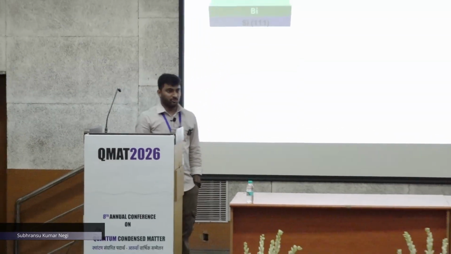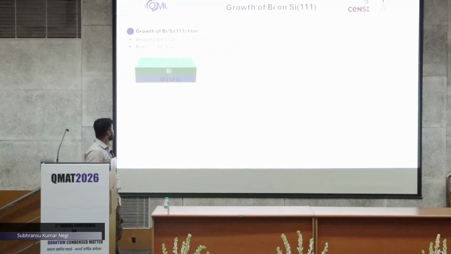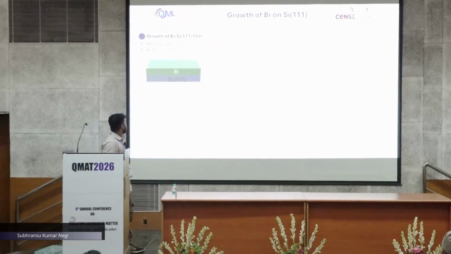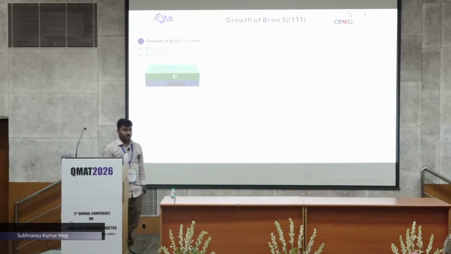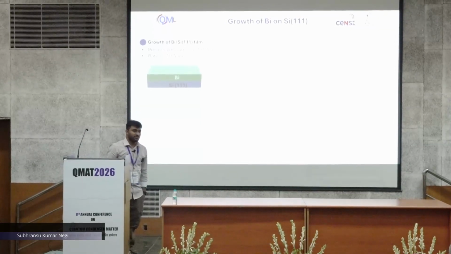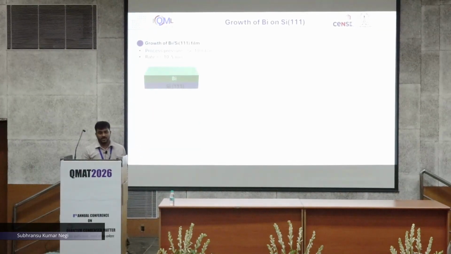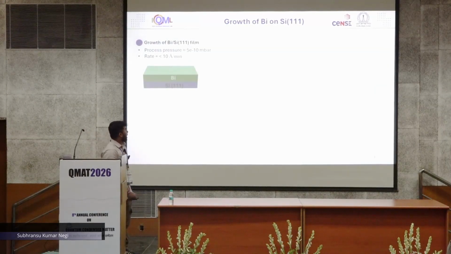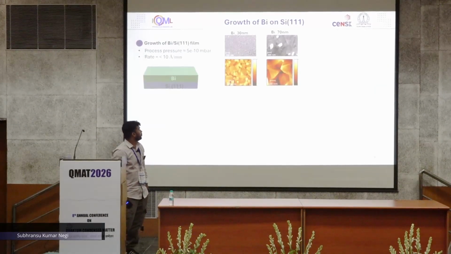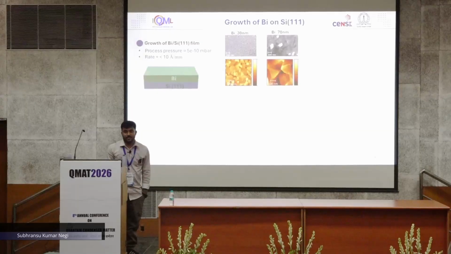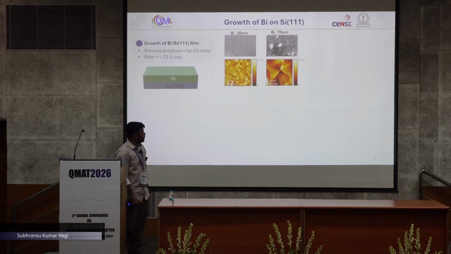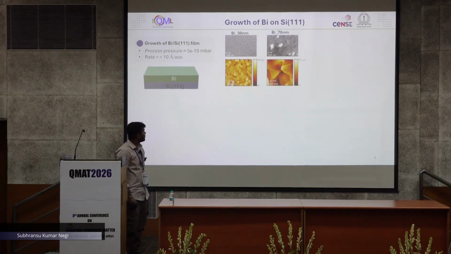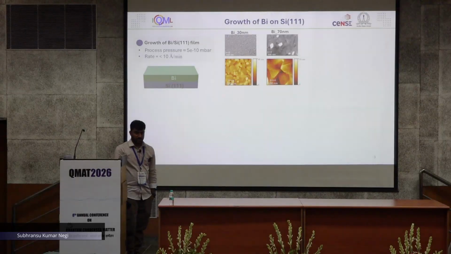This growth is performed in a molecular beam epitaxy system in which the substrate is silicon, and the growth has been made at 5e-10 millibar. This growth pressure gives a very slow and controlled rate, which is very useful for high quality thin film growth. Here I have shown the surface morphology of the film by SEM and AFM images, in which we can see that with increase of thickness the granular size also increases.